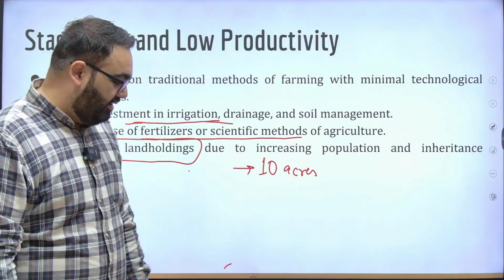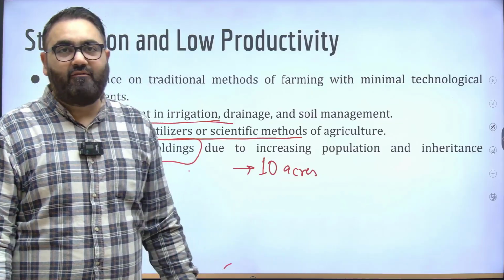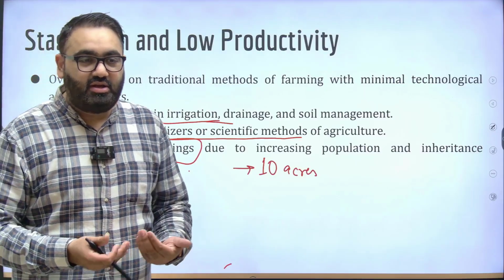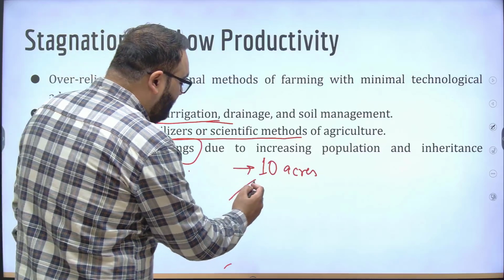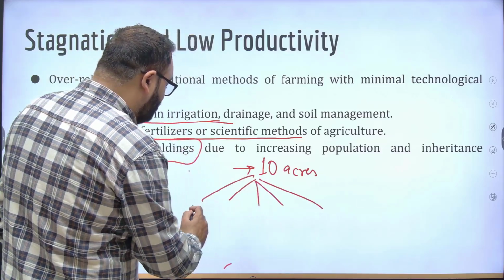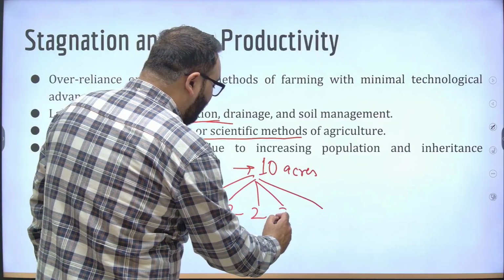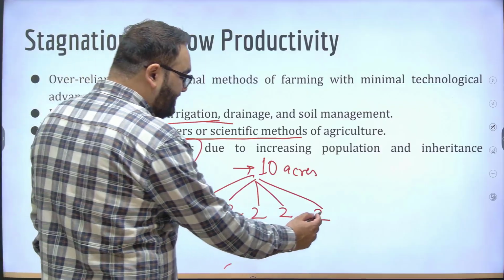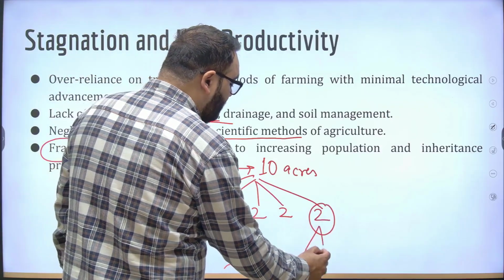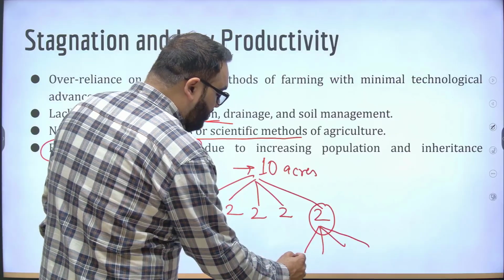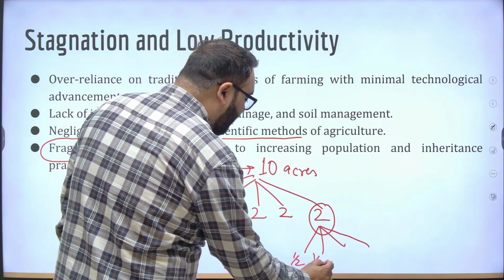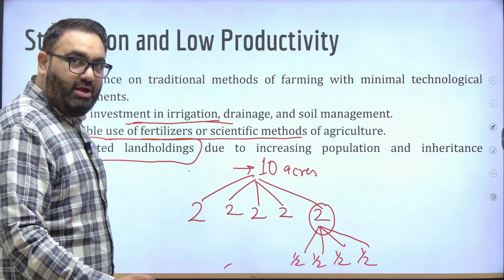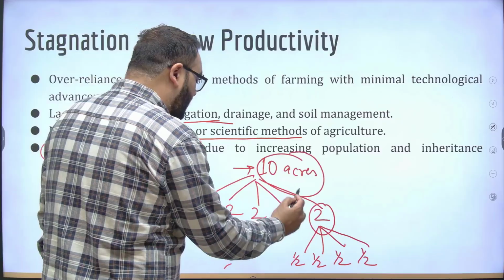So if they have 5 children and all these 5 have no other skills, have no other occupation, they would have to undertake agriculture only. So in the next generation, what will happen? The land will be divided amongst these 5, 2 acres each. So now a farmer has 2 acres of land, which is much lesser. Now this farmer, let's say again, has 4 children dependent on agriculture. So now everyone would have only half an acre of land. Now imagine a situation where within 2 generations, a land holding has gone from 10 acres to only half an acre.